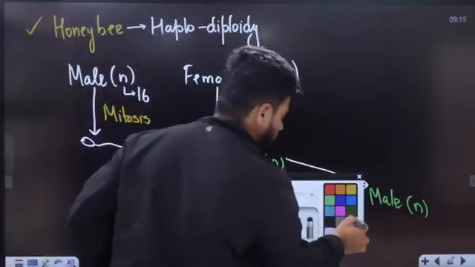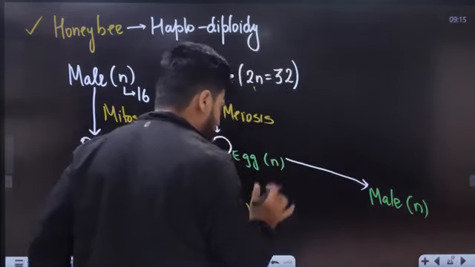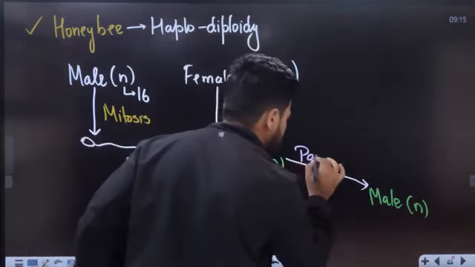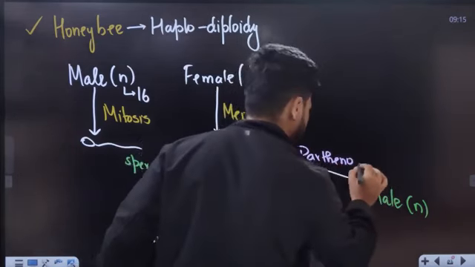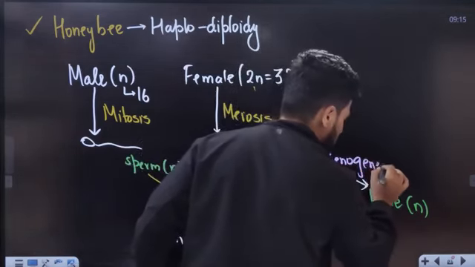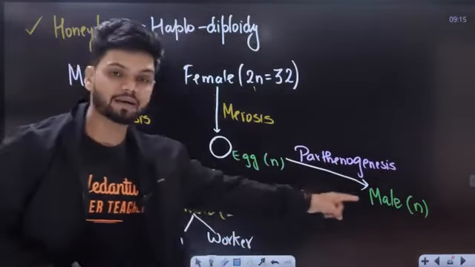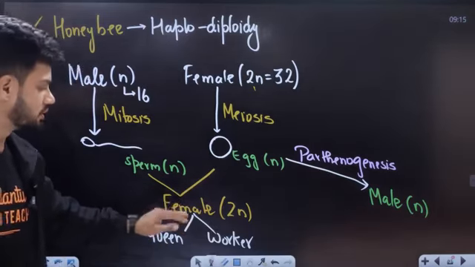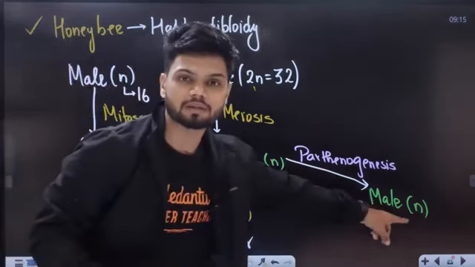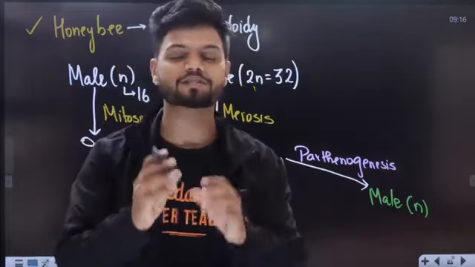This process where the males are formed directly from the egg is called parthenogenesis. That's how we end up getting the male. Male here, female as a result of fertilization. Diploid females, haploid males. Now there is a small, very interesting concept here, students.